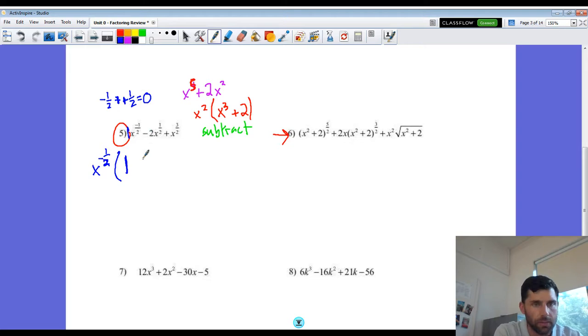Now my second term, I still have my coefficient, my 2 there. So now we have 1/2 of an x here, right? We have this 1/2 power. So let's think about that again. I have x to the 1/2. And actually, I'll just write the power here. We have a 1/2 power. We're subtracting or dividing out a negative 1/2.